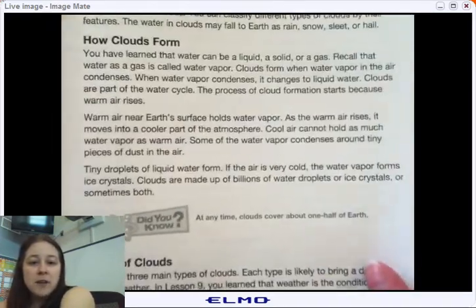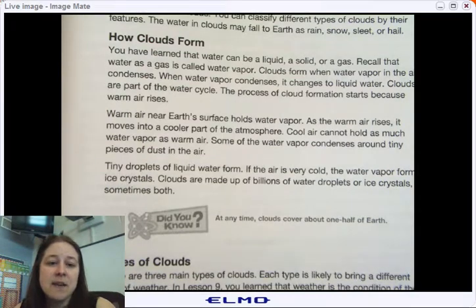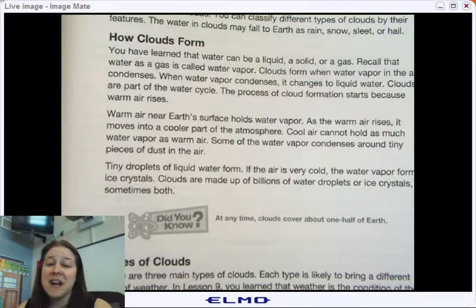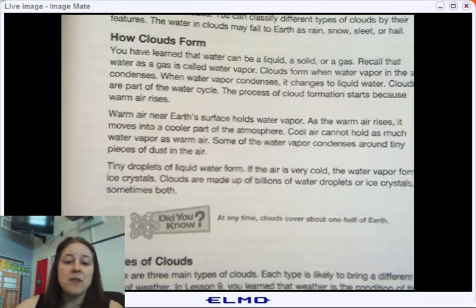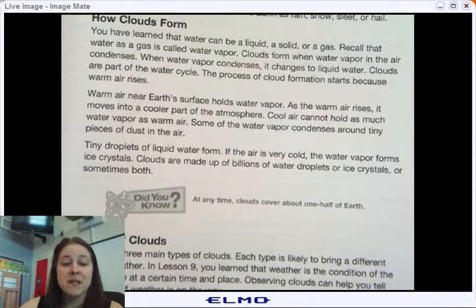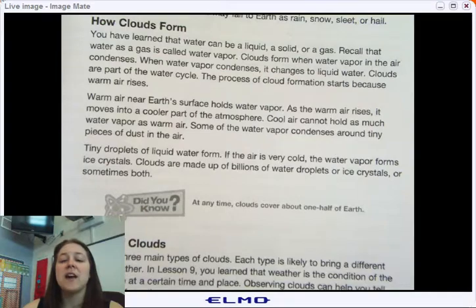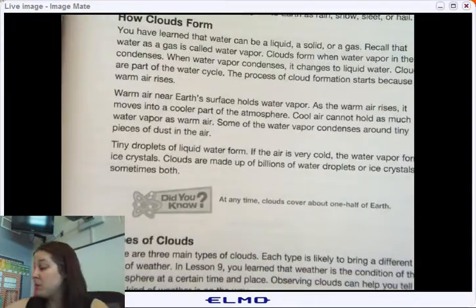Warm air near the Earth's surface holds water vapor. As the warm air rises, it moves into a cooler part of the atmosphere. Cool air cannot hold as much water vapor as warm air. Some of the water vapor condenses around tiny pieces of dust in the air. Tiny droplets of liquid water form. If the air is very cold, the water vapor forms ice crystals. Clouds are made of billions of water droplets or ice crystals, or sometimes both.